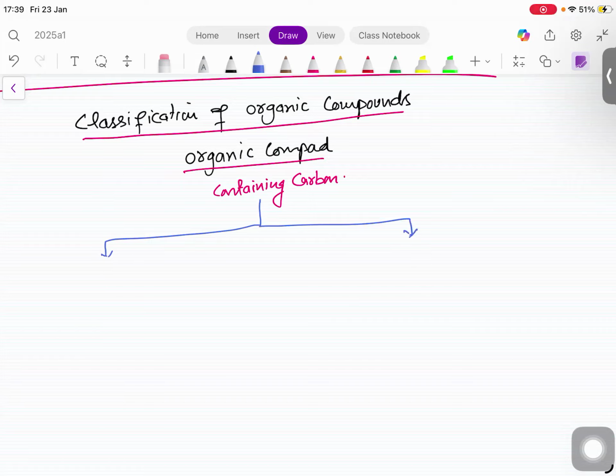So you're not gonna draw this thing. You will write in the next line. Organic compound definition is containing carbon. Then in next line, you write they are divided into two main parts or two main categories. I hope you understand what I'm trying to say. They are divided into two main parts or two main categories. Number one, hydrocarbons.